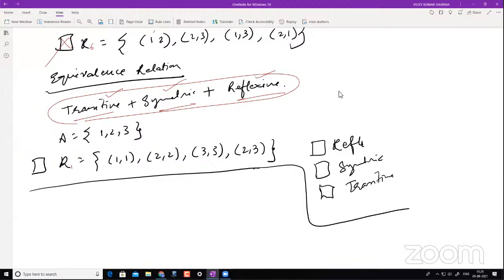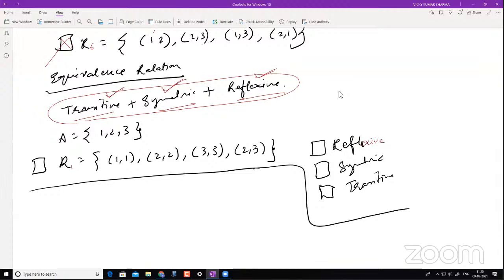Okay, most of you say no. So first of all, a relation is an equivalence relation if it is transitive, symmetric, and reflexive. If all these three are happening, then only it will be an equivalence relation. So first, let's check whether it is reflexive or not.